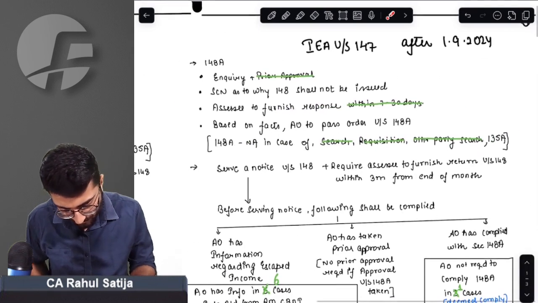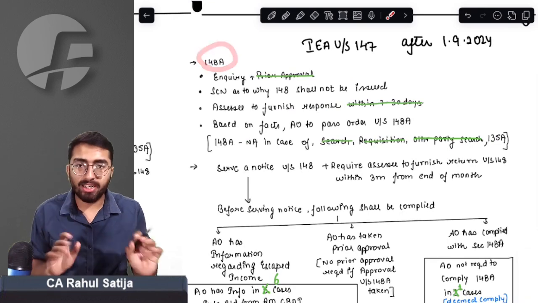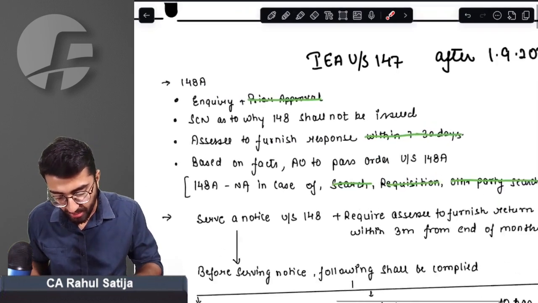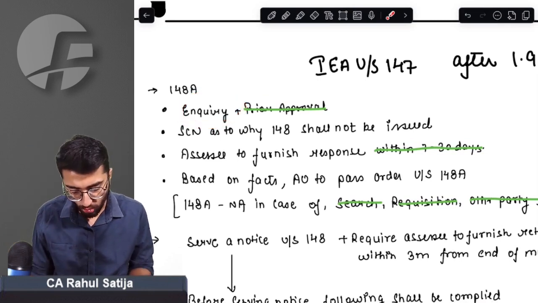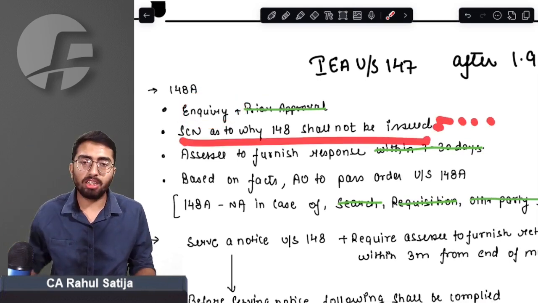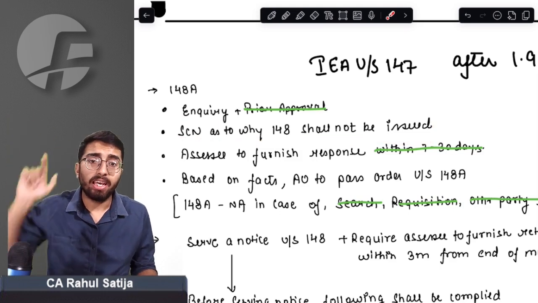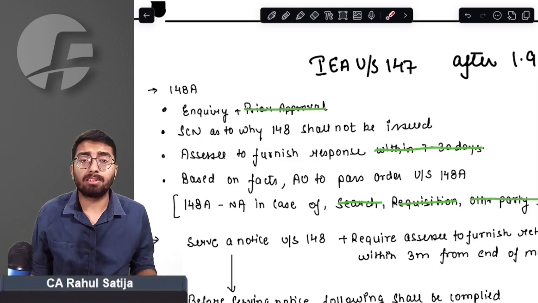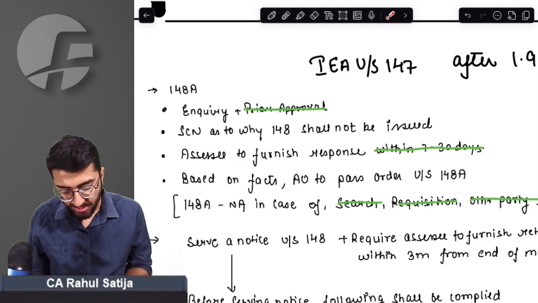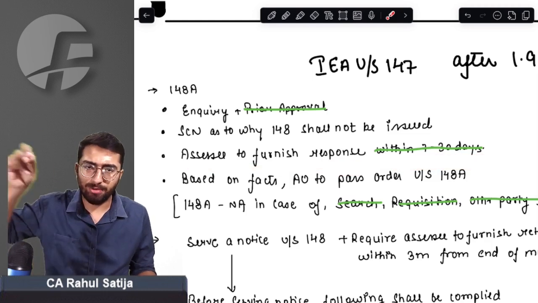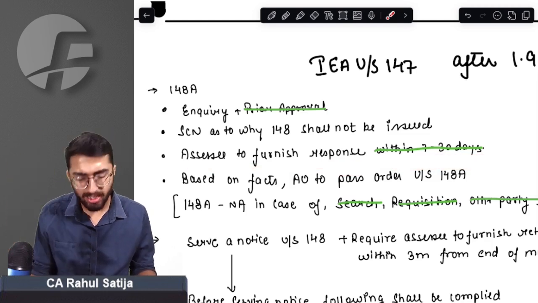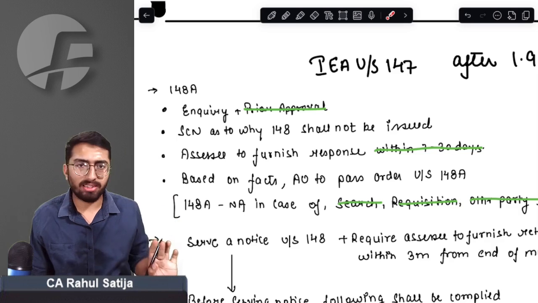Now for issuing notice under section 148, inquiry is to be done. Yes, the assessing officer will do inquiry. Show cause notice will be issued as to why assessee's income escaping assessment should not be done. Assessee has to furnish response, but now the time limit has been removed. No fixed time limit. Assessing officer will specify the time limit in the notice. In that time limit only, assessee has to reply.